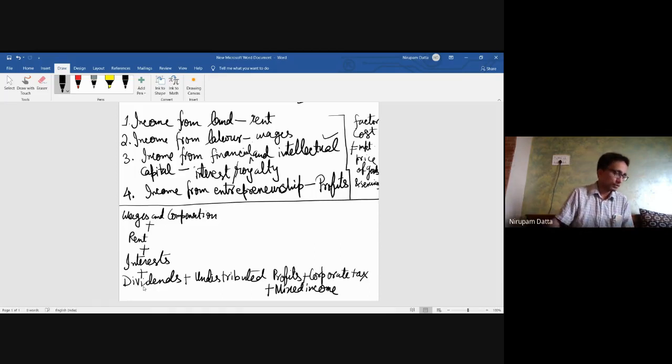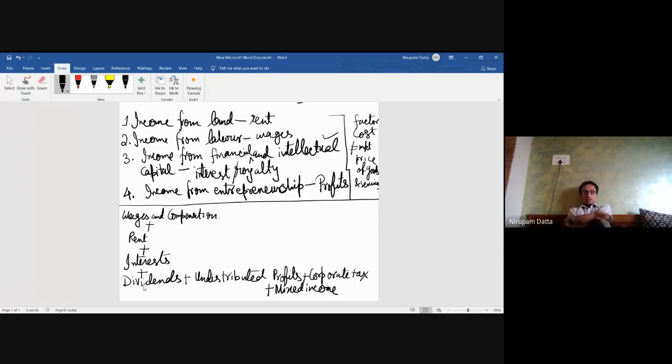So what is this mixed income? Let us take the example of a farmer. A farmer is cultivating his land, he is earning income as a farmer. At the same point of time, he also teaches at a school. So his income is coming from two sectors: primary sector, agriculture, and tertiary sector, education service.